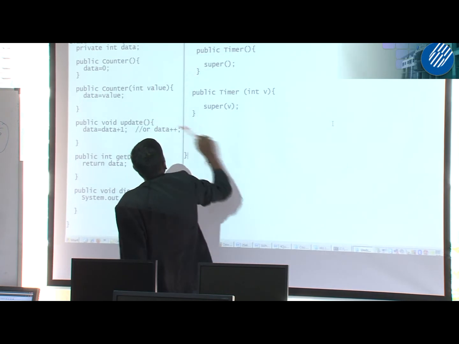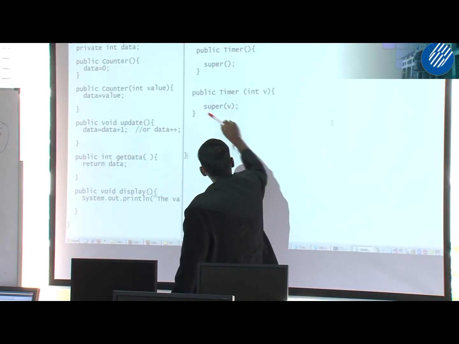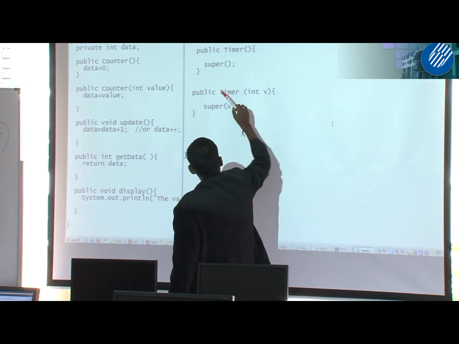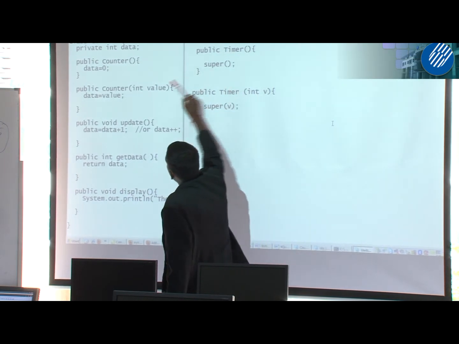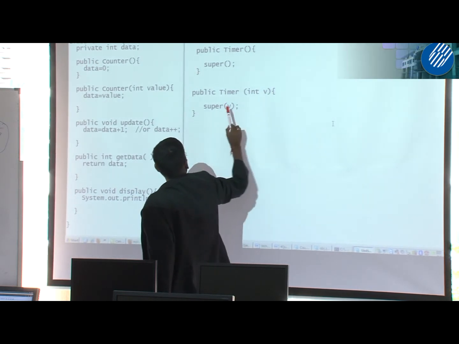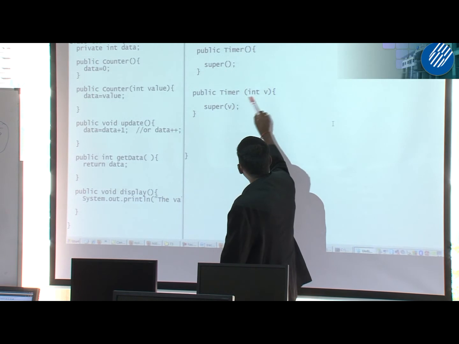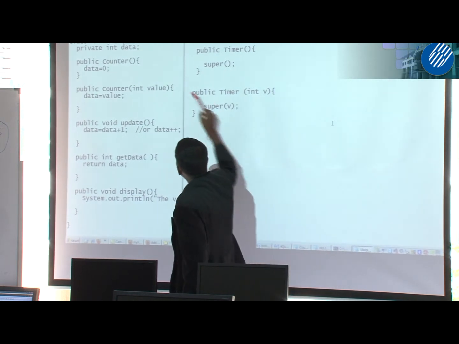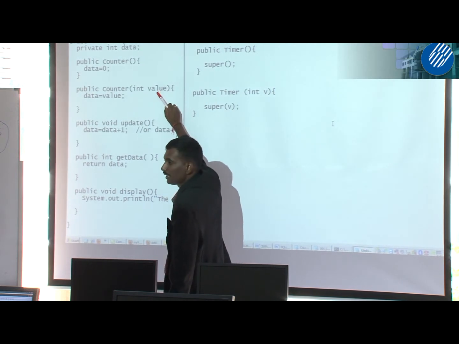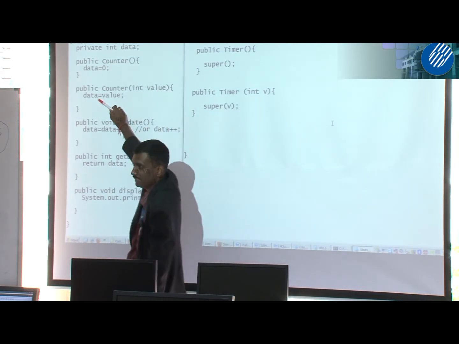And how do you know that this second constructor of the subclass is calling the second constructor of the superclass? Because there is one value here, v, so you are calling this one, and the value of v will be assigned to value here, which will be assigned to data.